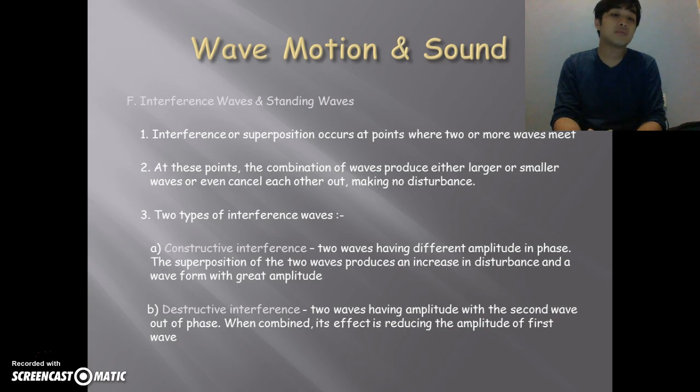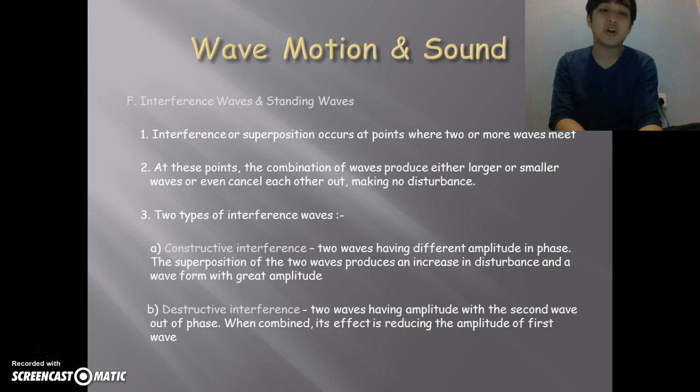So there are two types of interference. There's the constructive interference, then there's the destructive interference. Constructive interference is two waves having different amplitude in phase.